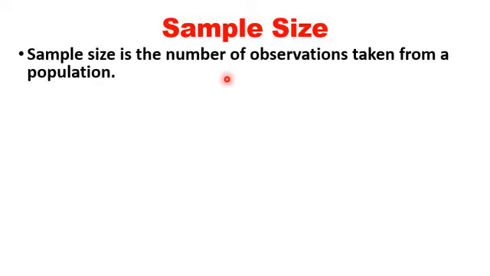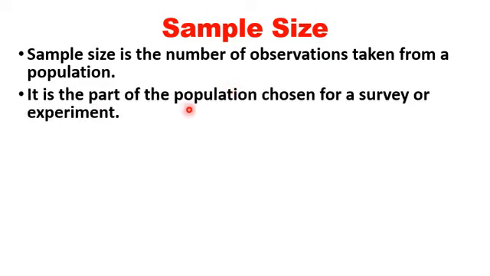What is sample size? Sample size is the number of observations taken from a population. So it is the number of elements taken from a population as sample. It is the part of the population chosen for a survey or experiment. So it is the specific part of the population, or representative part of the population, chosen for a survey.